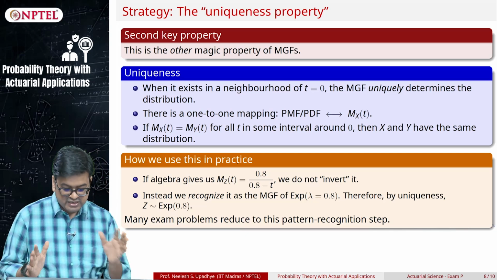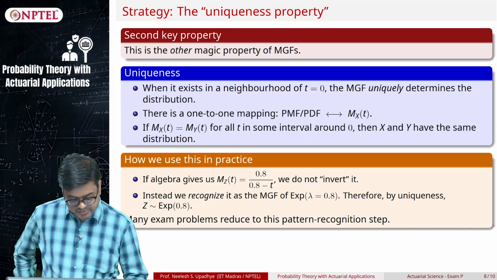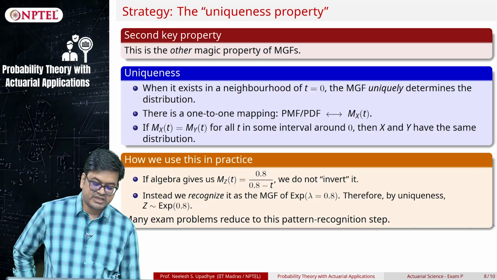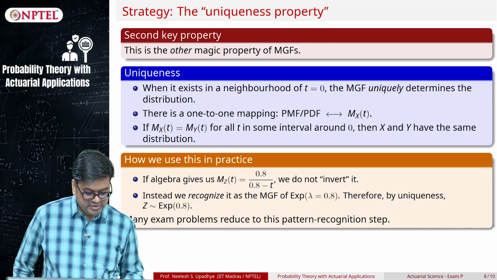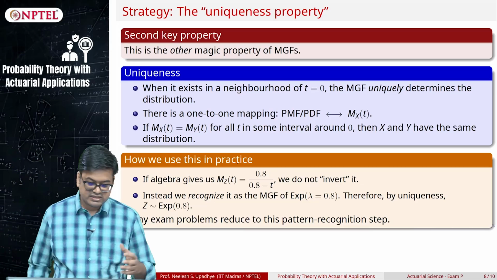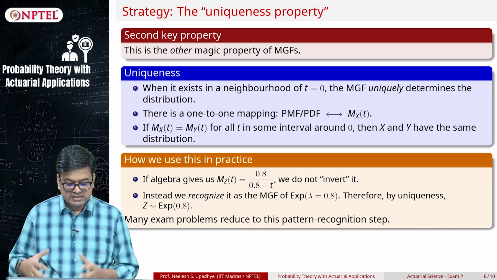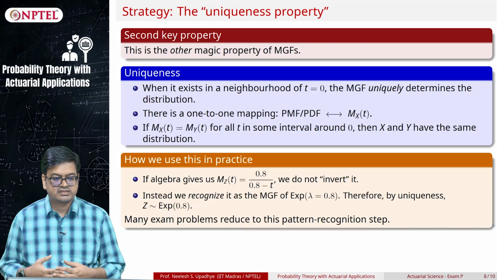Then I can readily identify that this is the MGF of an exponential distribution, and then I will recognize the parameter. So once you identify this MGF as the MGF of a certain distribution, it just becomes a pattern recognition problem.